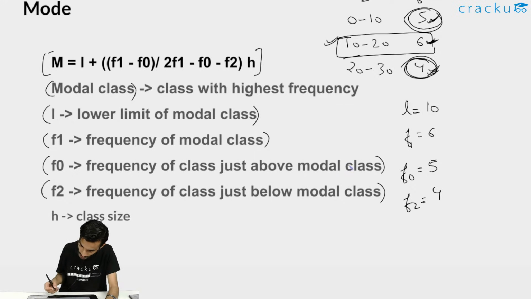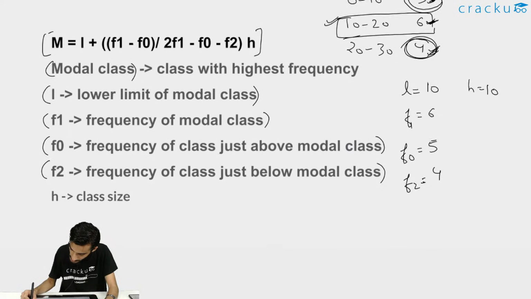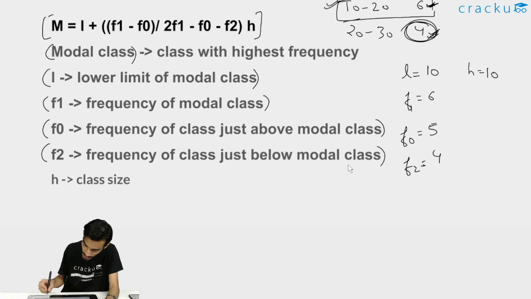So now we have all the values. H, of course, is the class size. So the value of H will be 10 minus 0, that is 10. Now we can just plug in the value to find the mode of this particular data. So mode will be equal to, right, so first it is lower limit, that is 10 plus in the bracket F1 minus F0.